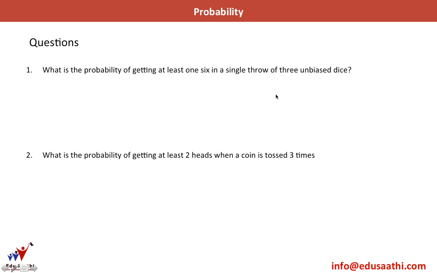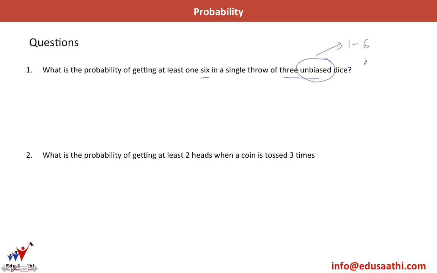So let's do some practice questions. What is the probability of getting at least one 6 in a single throw of 3 unbiased dice? Unbiased dice means all the dice have numbers from 1 to 6, a normal dice which we use in a game of Ludo or snakes and ladders.